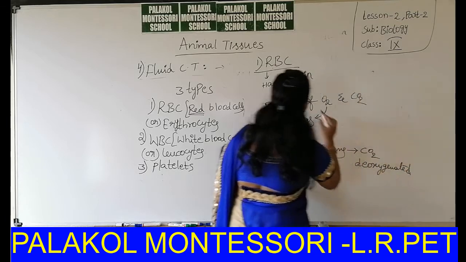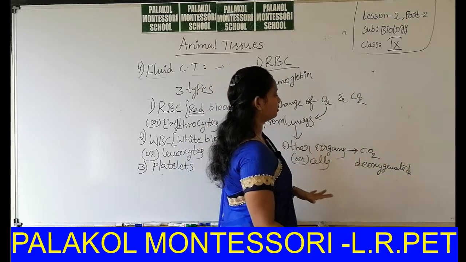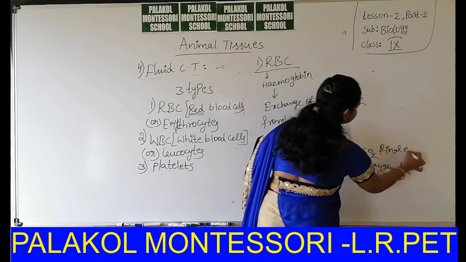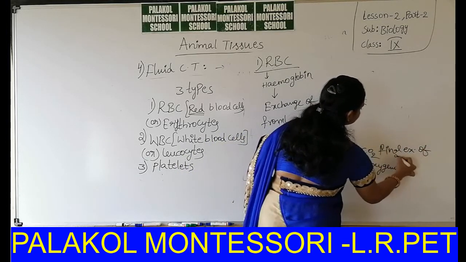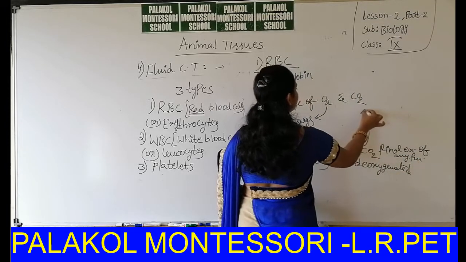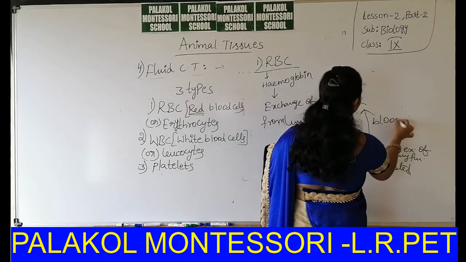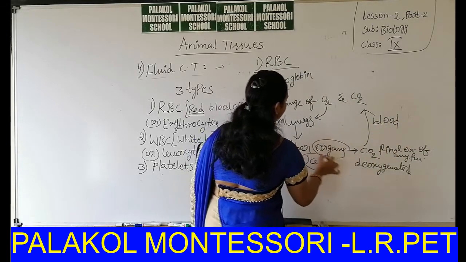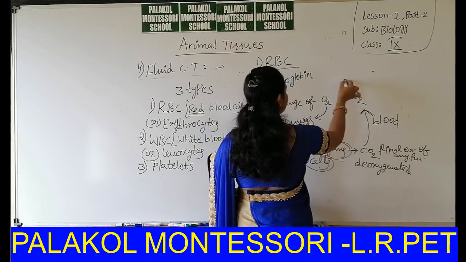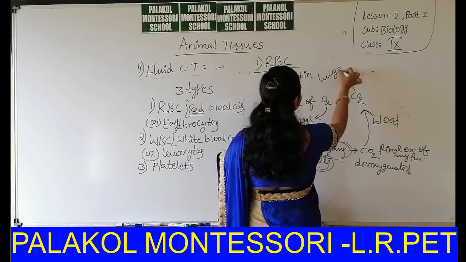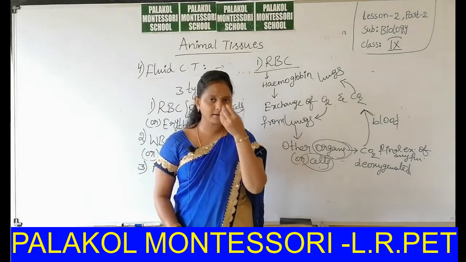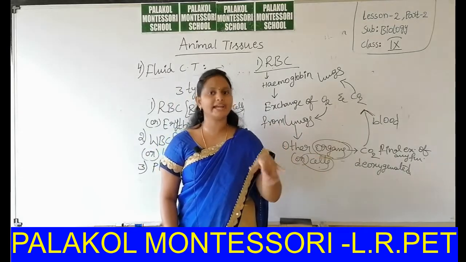Deoxygenated blood comes from oxygenated blood. Oxygen is consumed. CO2 is the final excretory product of any function. This is carried again to the blood from which region? Cells and organs. From cells and organs, blood again collects CO2 and it is transported to the lungs. From these lungs, through our respiratory tract, carbon dioxide is expelled out into the atmosphere.